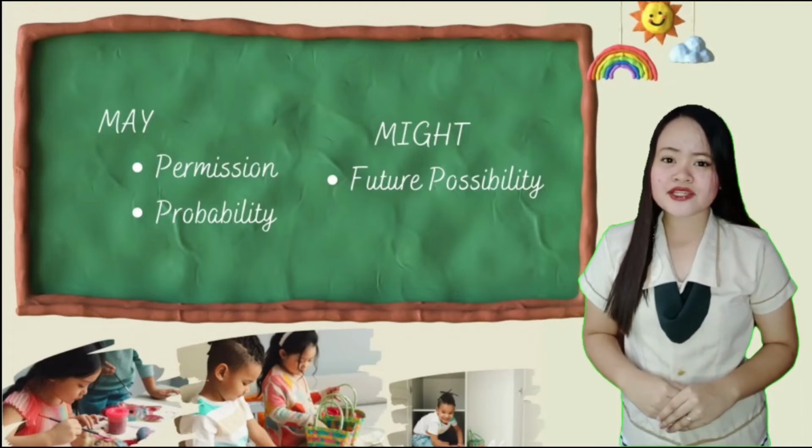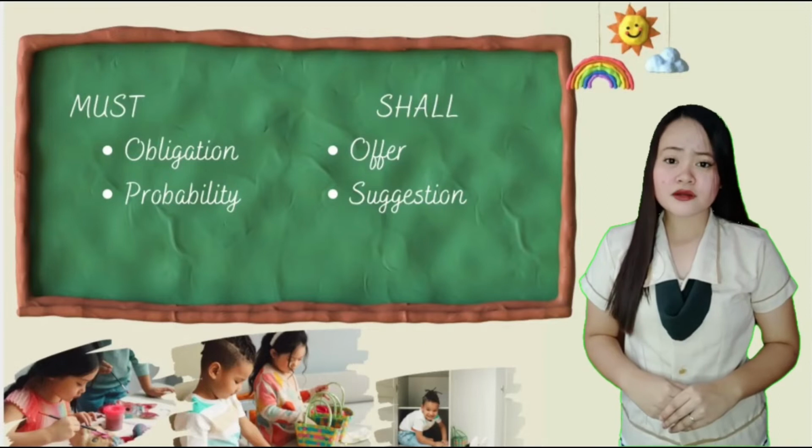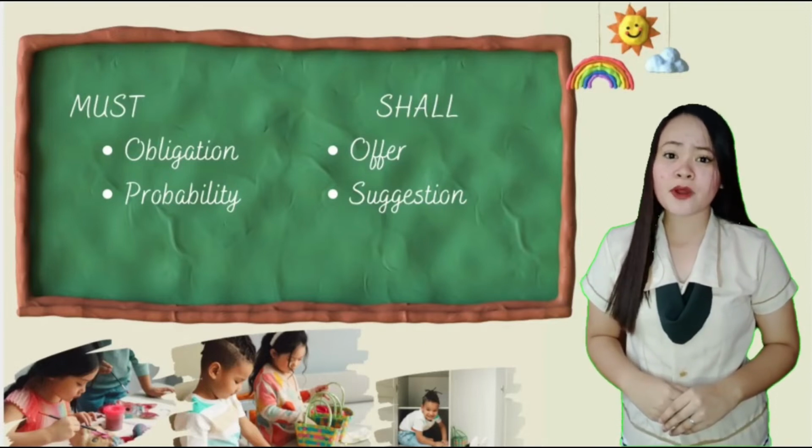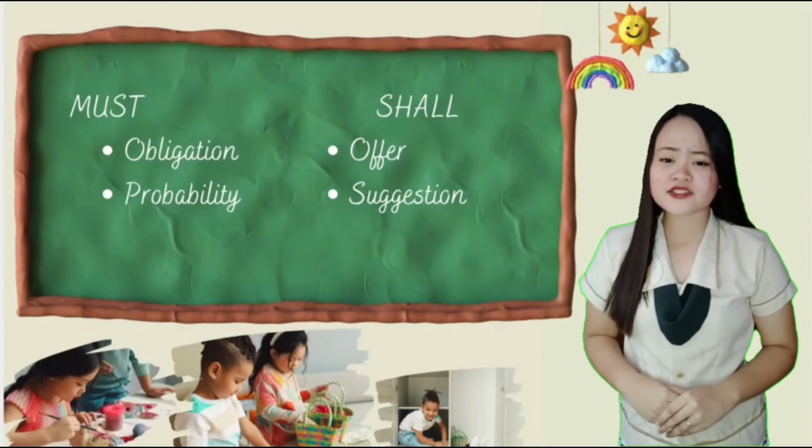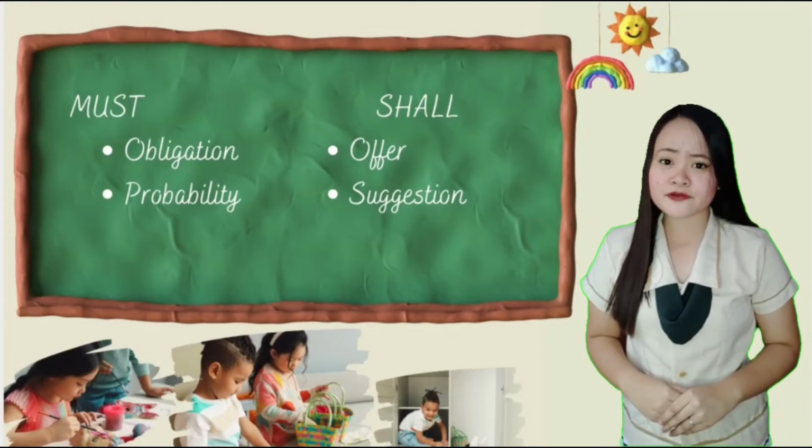Might is used when you are predicting something in the future. For example, it might have done damage inside or it might rain today. Next modal is must. Must is used in obligation or deduction or probability. For example, she must have lots of friends or this must be your sister or there must not be any